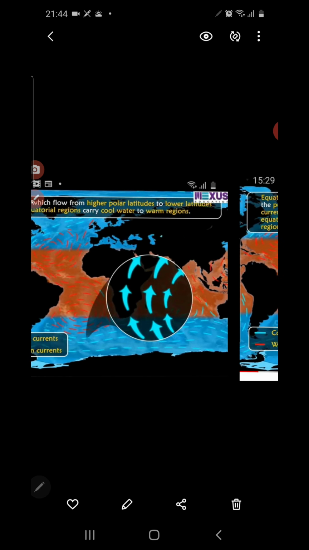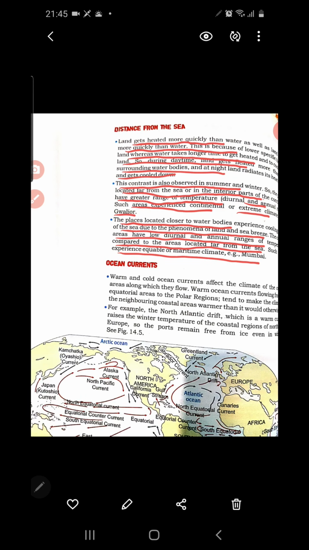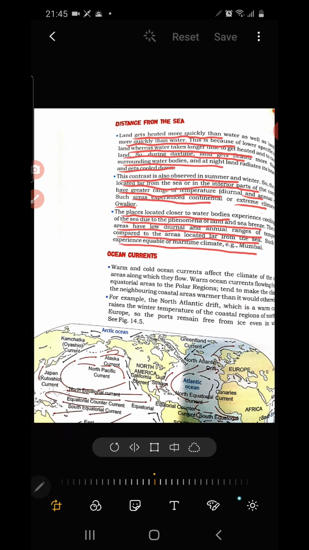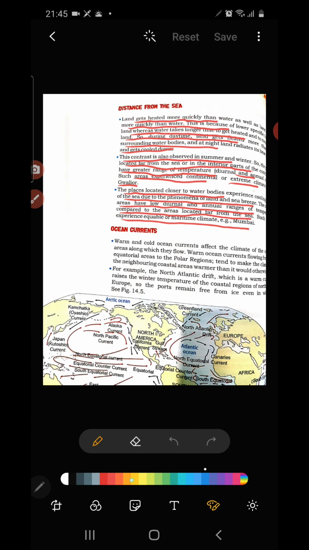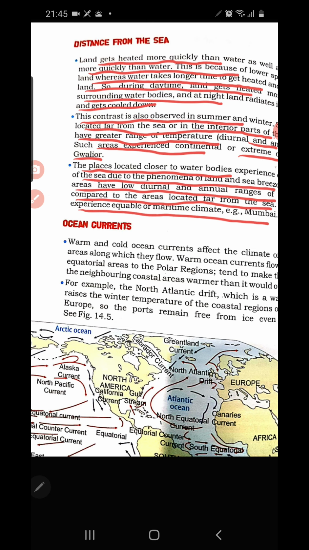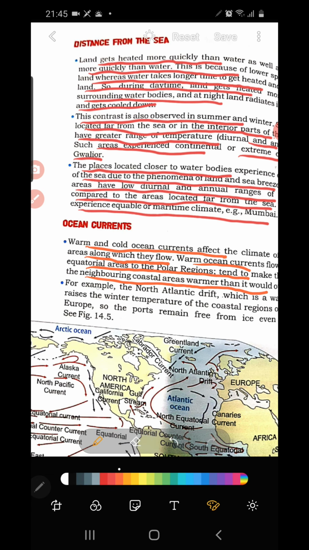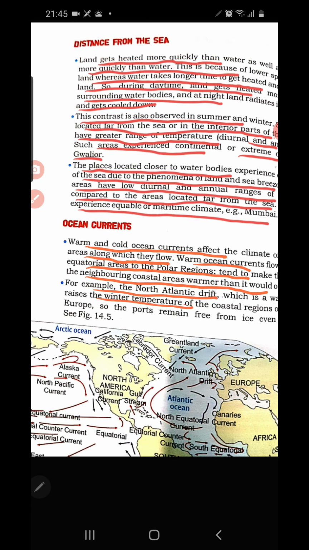How the ocean current, yeah, from here it's there. Let's see the points and underline. Warm and cold ocean currents affect the climate of areas which they flow. Warm ocean currents flowing from equatorial areas to the polar region tend to make the neighboring coastal areas warmer than they would be. So, an example is also given, go through the example.